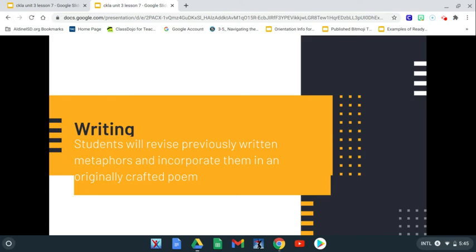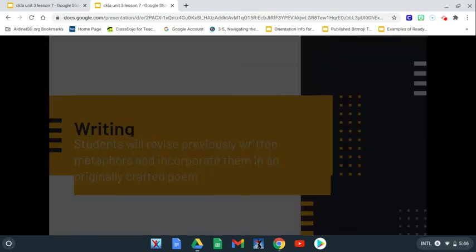For reading today, you read with Miss Puentes the poem Advice by Dan Gerber, where he used the implied metaphor of a worm crawling into the ground to compare his feelings about his friend saying those hurtful things to him, right? So today we're going to do the same thing. We're going to revise those metaphors that we created in lesson 6. Do you remember that? Using the animal's characteristics to create our own poem today. So let's dive into our lesson for today.